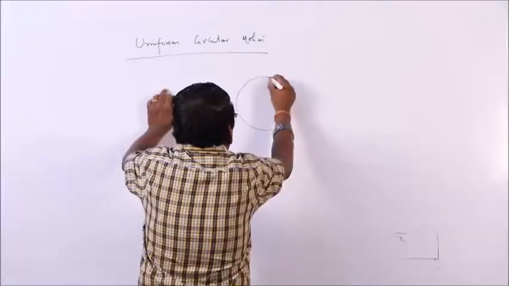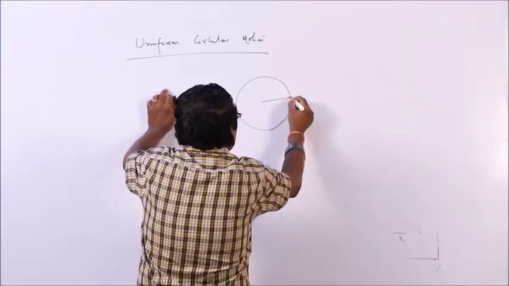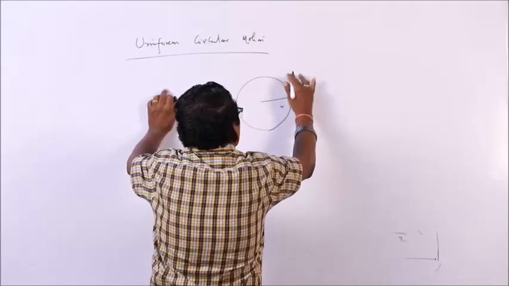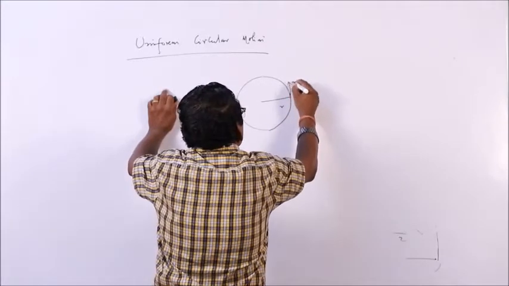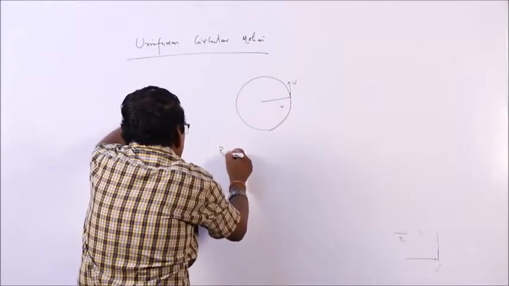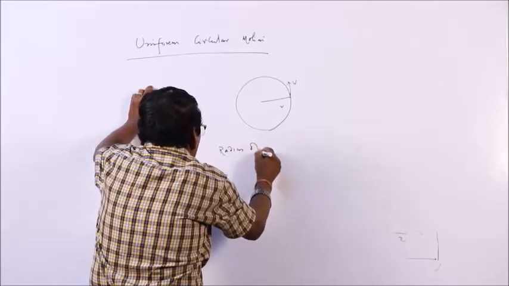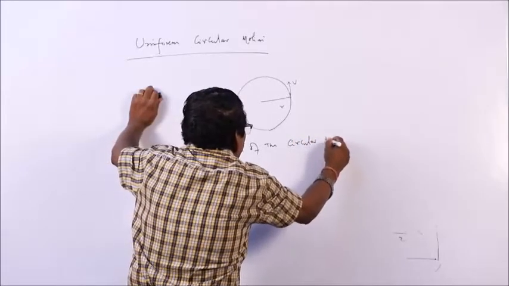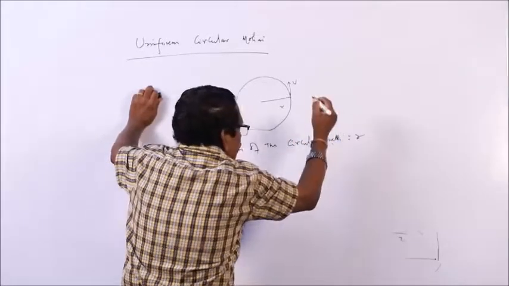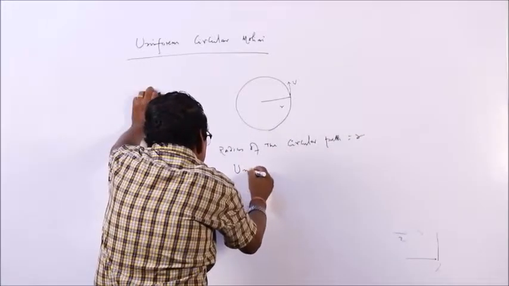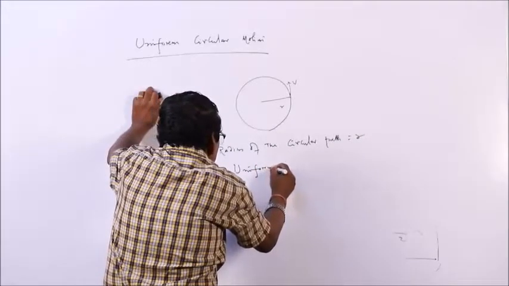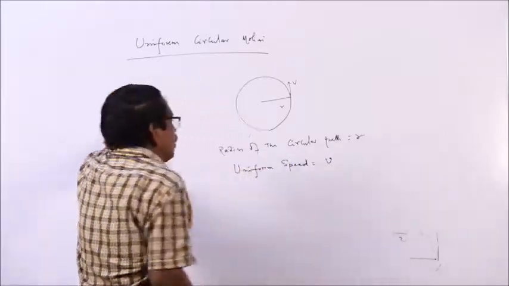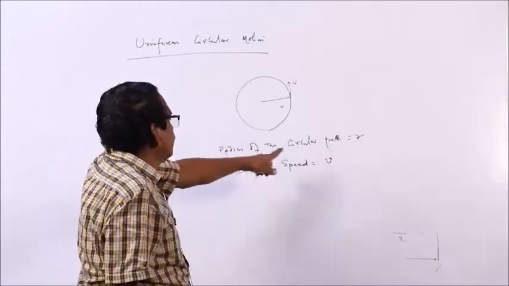Suppose the radius of the circular path is r and the uniform speed is v.